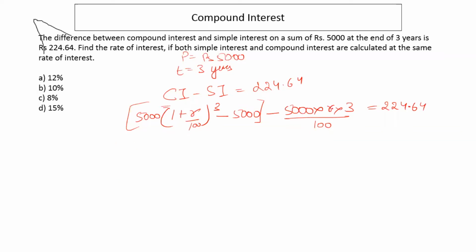So what I prefer to do in this case is again use the options, right? So if the question would have been a TITA question, if you had to type in the answer, then the calculations would not be so difficult, right? Because now you have to open this identity a plus b whole cube and then you have to calculate for r cube, r square, and there is too much to solve in this.